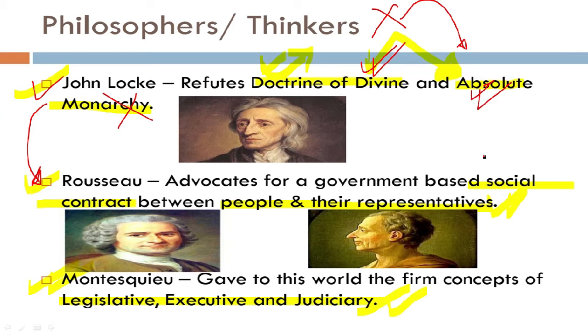Of course, then we see Rousseau paving the way for that. He says there should be a government based on a social contract between the people and their representatives. Somewhere he was democratic in his theory. Now once this democratic government is established in a country, how should it function? The different organs of the government must be divided, and the powers must be clearly demarcated and given to all these three organs of the government.